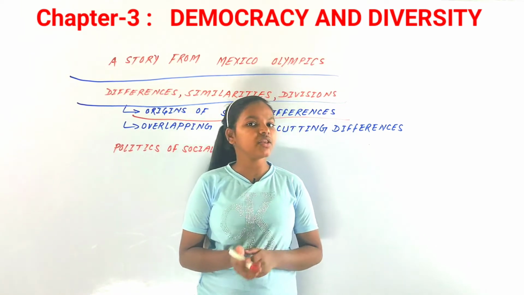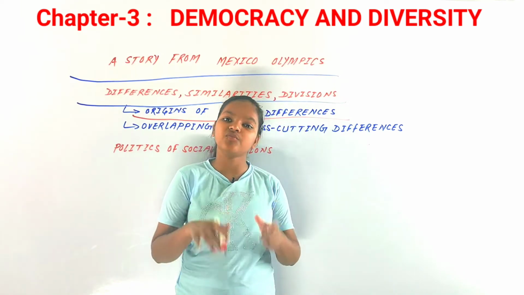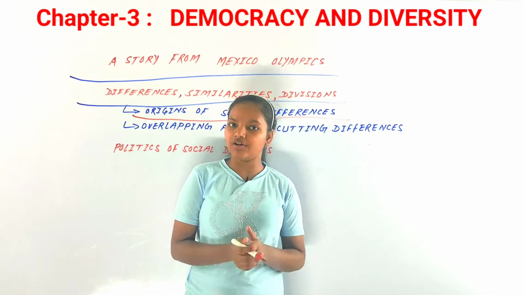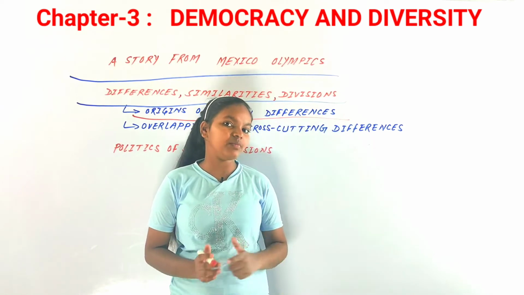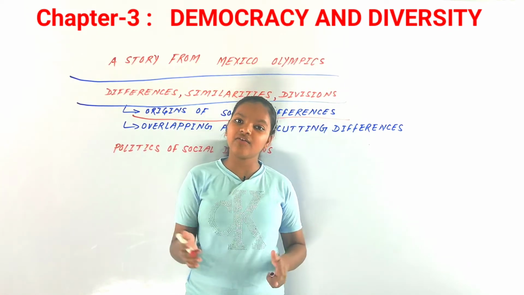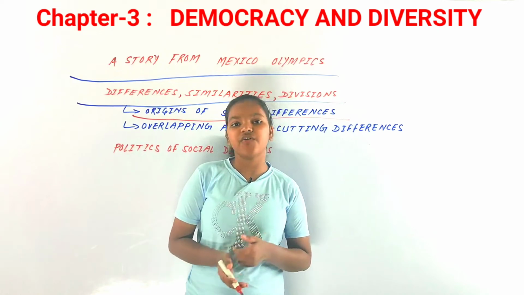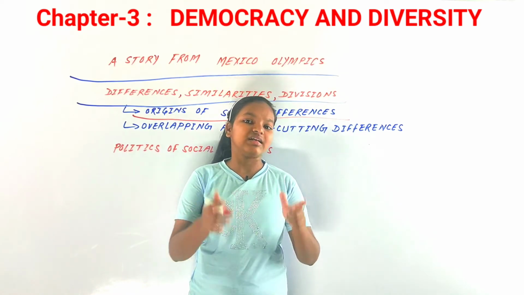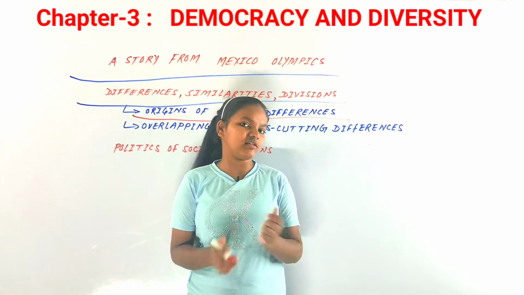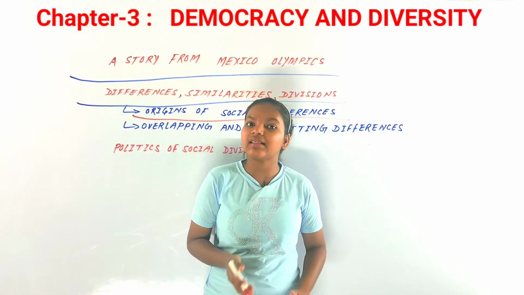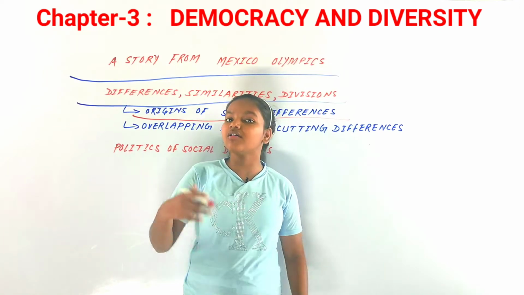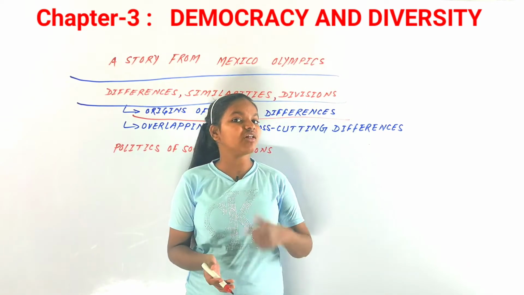And after that, some people are atheists. They don't belong to any religion, nor do they believe in God. But there are some people who leave their religion and join another religion. They are in a different religion from the one they were born in. So you can just say that we choose what we get to be. We get to be what we choose as well. So you can just say that it is the starting of all that social differences, or what we call social divisions.